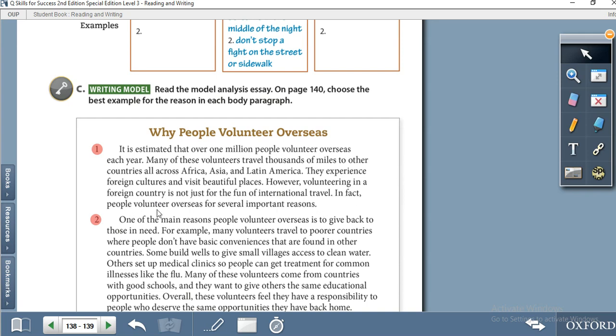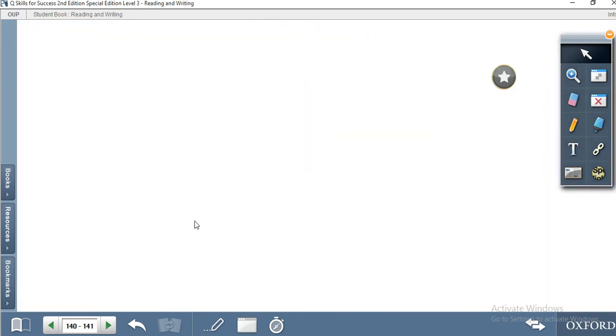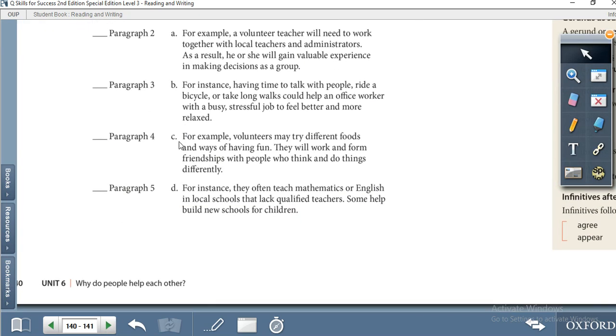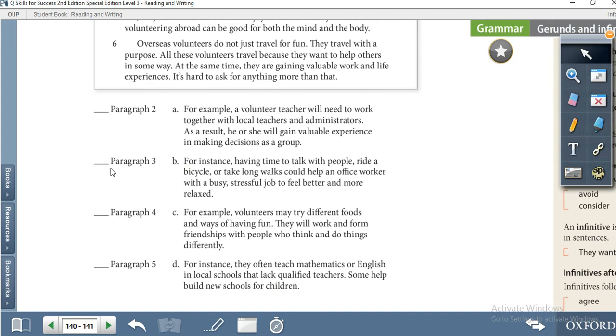In fact, people volunteer overseas for several important reasons. So this is the paragraph, and here we have 6 examples, and we have to match the example. For example, a volunteer teacher. No, he's not talking about teaching. For instance, having time to talk with people, ride a bicycle, or take a long walk. He's not talking about this in the first paragraph.